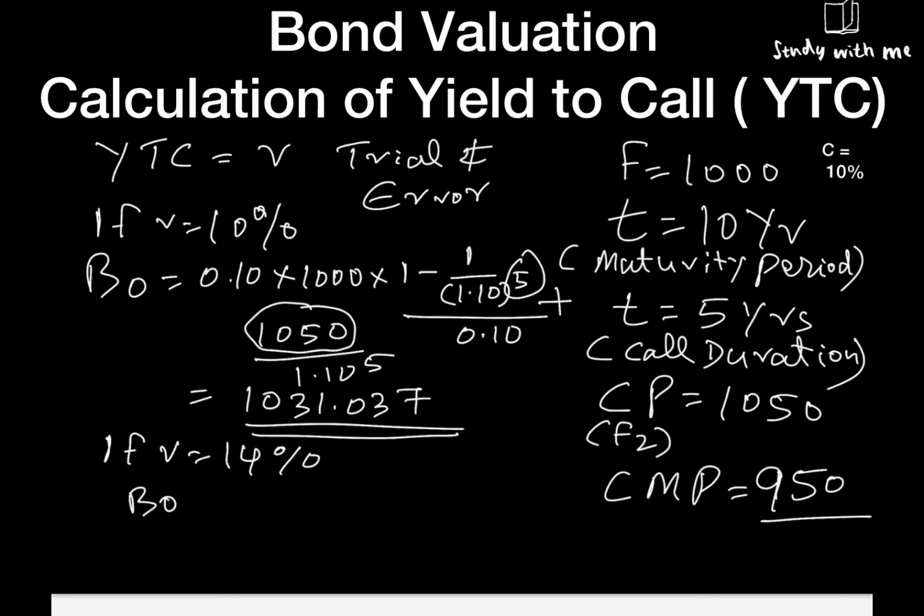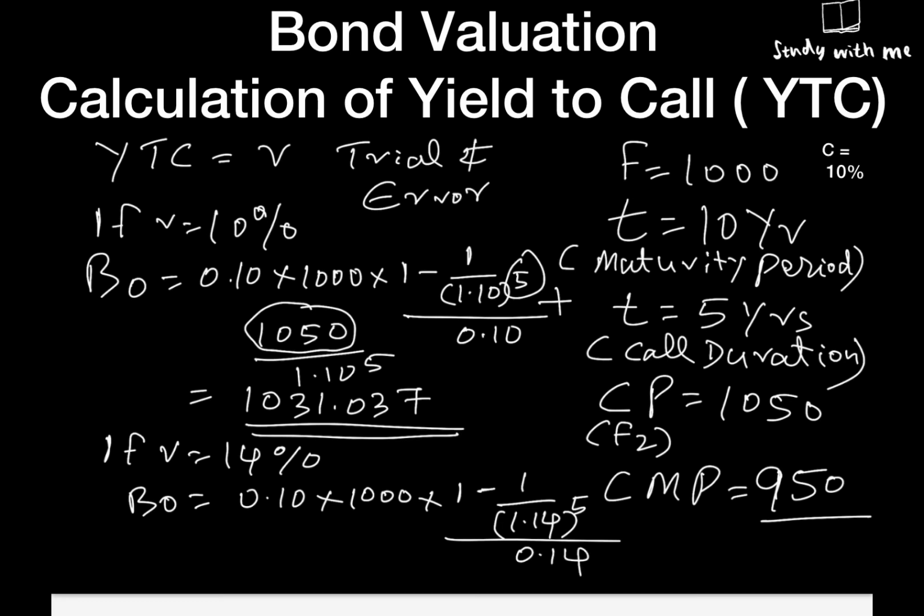So B0 is equal to 0.10 multiplied by 1000 multiplied by 1 minus 1 divided by 1.14 raised to 5, all divided by 0.14, plus 1050 divided by 1.14 raised to 5.